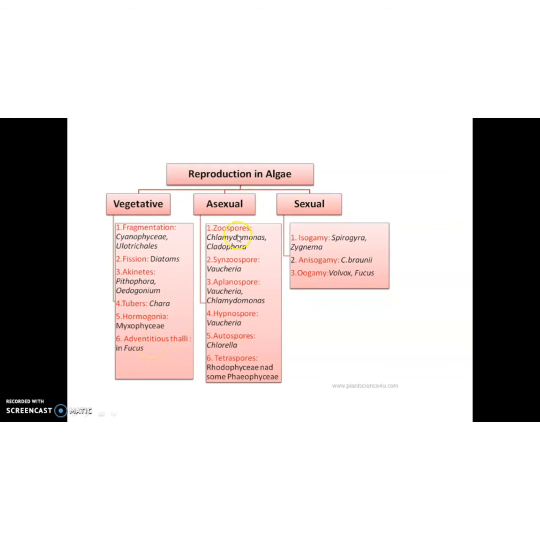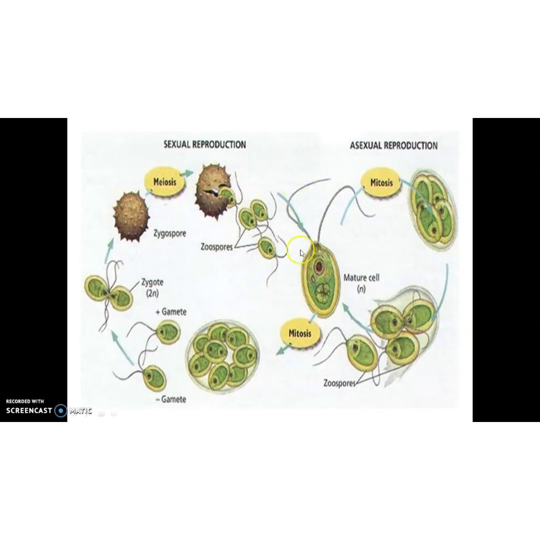Okay. So vegetative reproduction is mainly by fragmentation, fission, akinete formation, tuber formation, hormogonia formation, and adventitious thalli formation. Asexual reproduction is by different types of spores like zoospore, synzoospore, aplanospore, hypnospore, autospore and tetraspore. Sexual reproduction is by producing gametes. If both the gametes are of the same size and shape, it is known as isogamy, if of different types, anisogamy, and oogamy is also present. Okay, see, in this picture, both sexual reproduction and asexual reproduction are described.